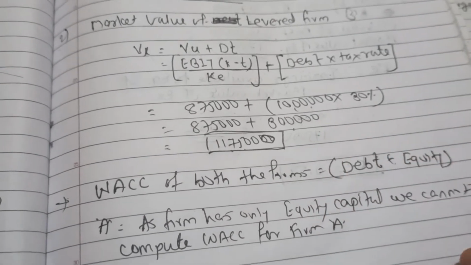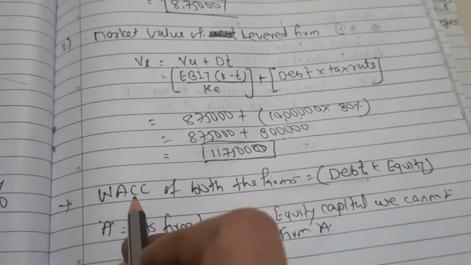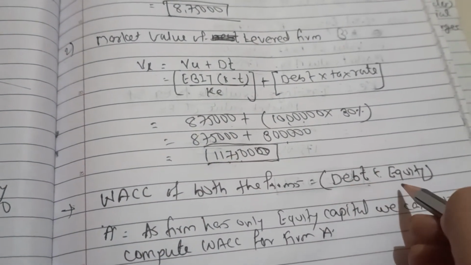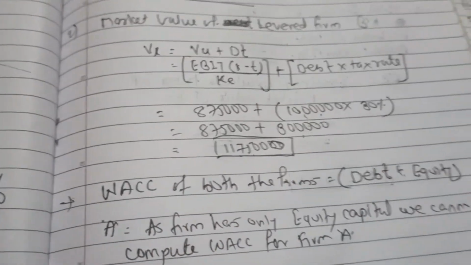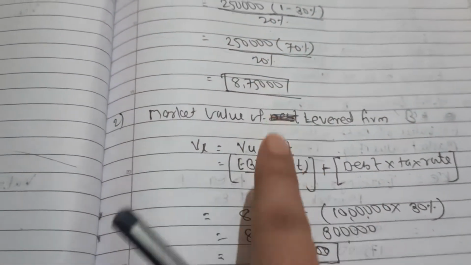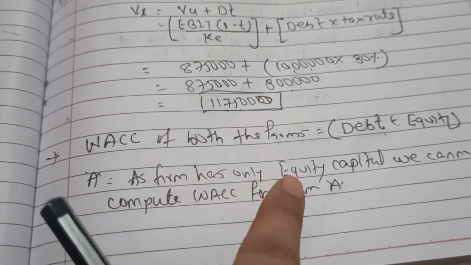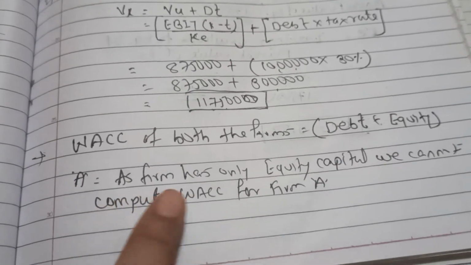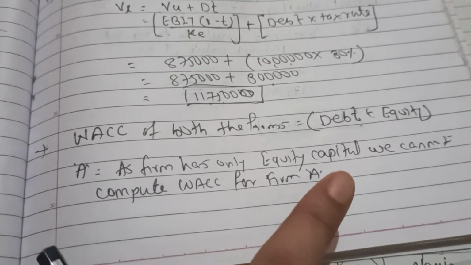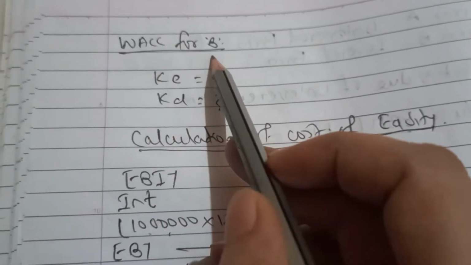You can have more than two sources, but you can calculate weighted average cost of capital only when you have more than one source. So we cannot calculate it for firm A, but we can calculate it for firm B. Firm A has only equity capital, so we cannot compute weighted average cost of capital for firm A.